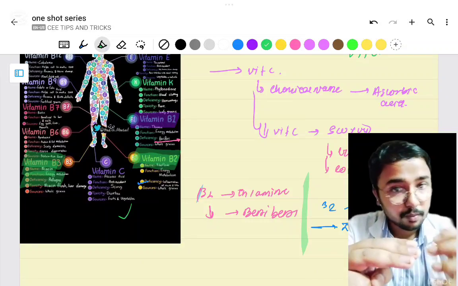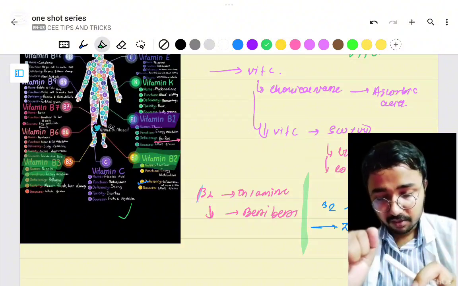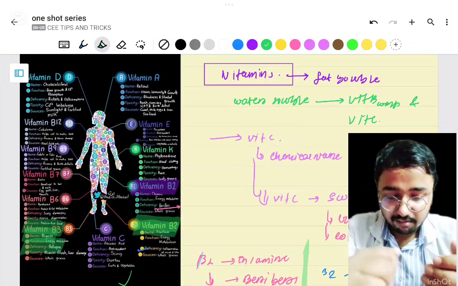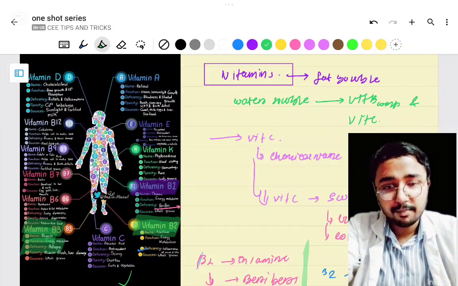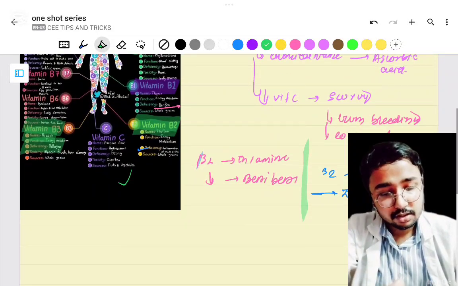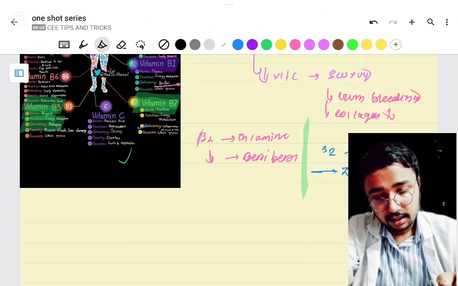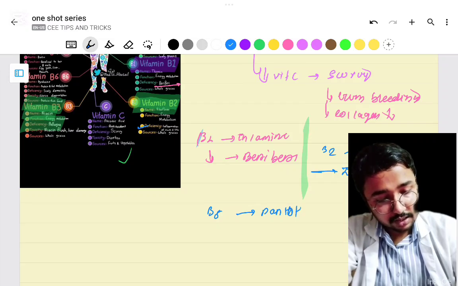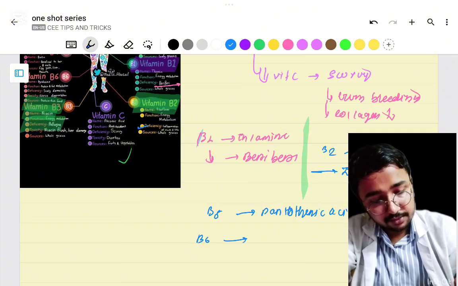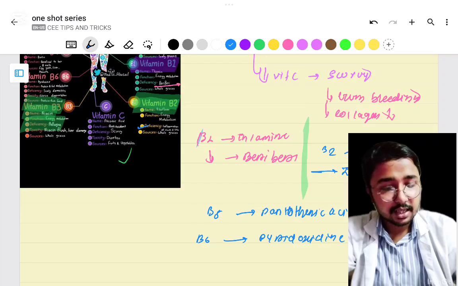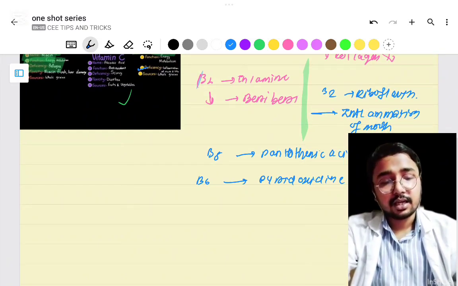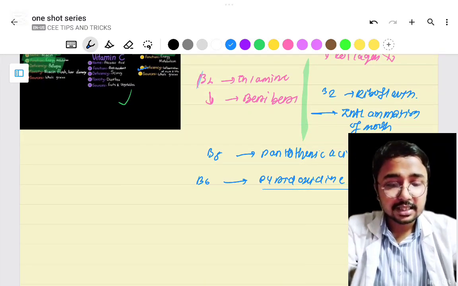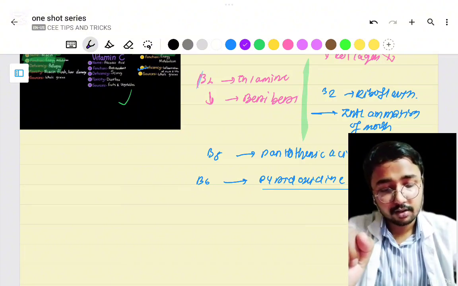Is there any B4? No. Now there is B5, which is comparatively not so important, but note that its chemical name is pantothenic acid. In the same manner, vitamin B6's chemical name is pyridoxine. Note these chemical names, because competitive exams ask about the chemical names of particular vitamins.